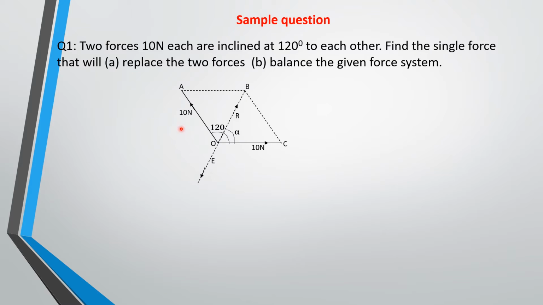Okay, so this is a question I will need to solve. Two forces of 10 Newton each are inclined at 120 degrees to each other. Find the single force that will replace the two forces, that is, balance the given force system.